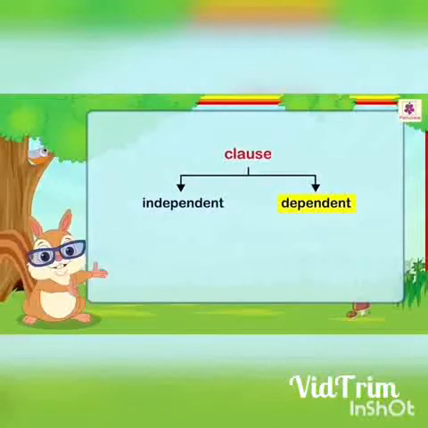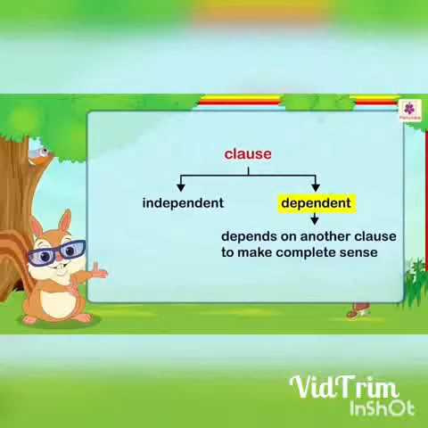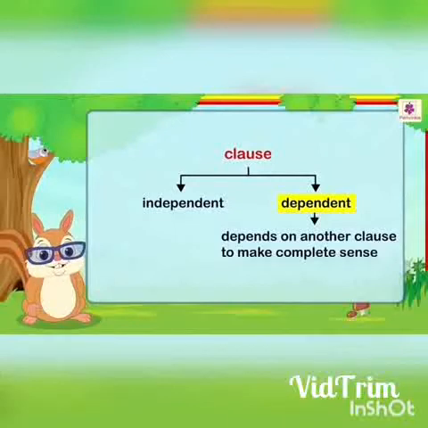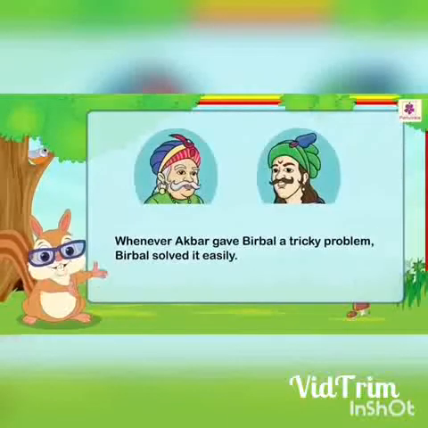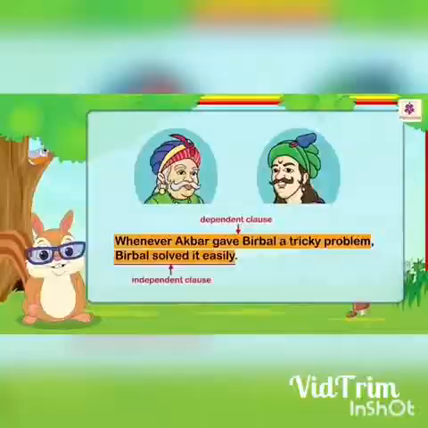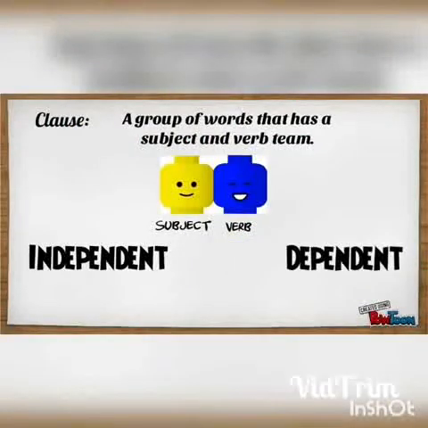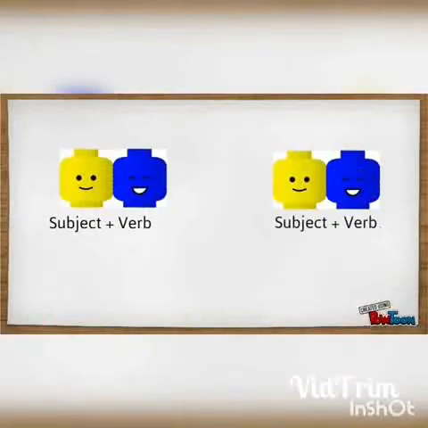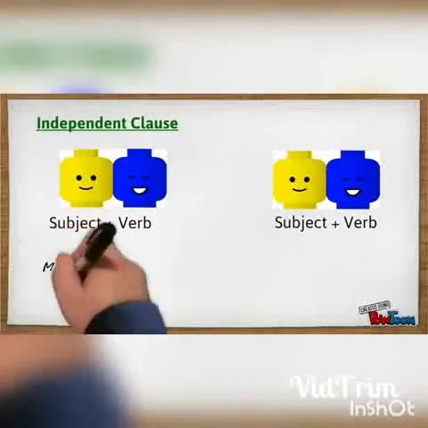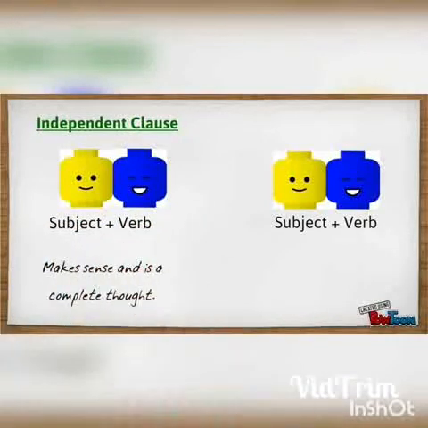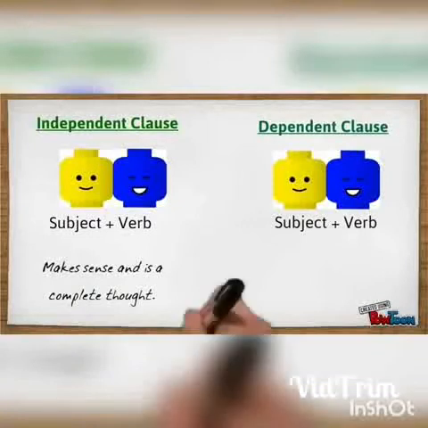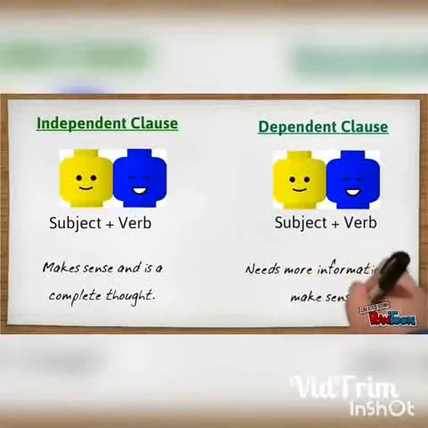A dependent clause depends on another clause to make complete sense. For example, whenever Akbar gave Birbal a tricky problem, Birbal solved it easily. There are two kinds of clauses, independent and dependent. They both have subject and verb teams. The only difference is that an independent clause makes sense and is a complete thought all by itself. A dependent clause needs more information to be a complete thought.